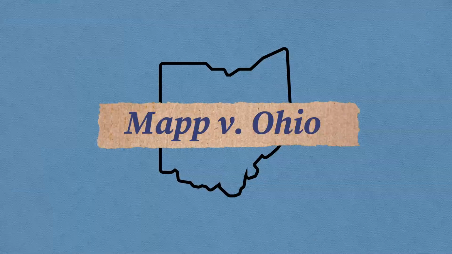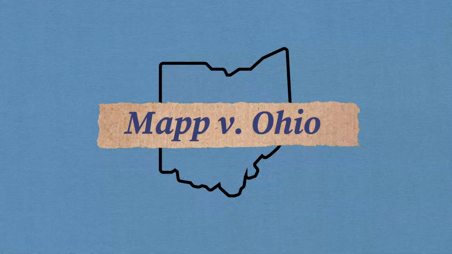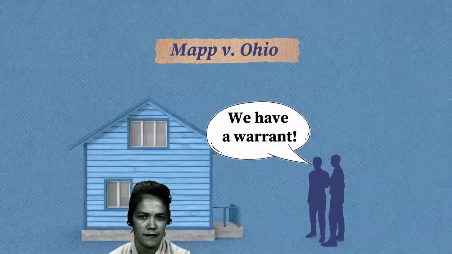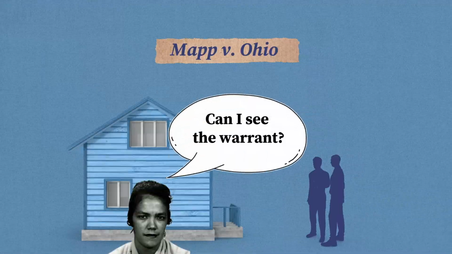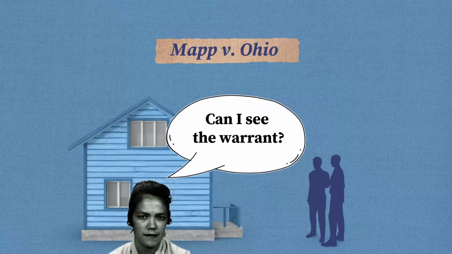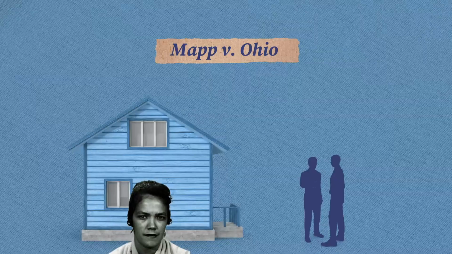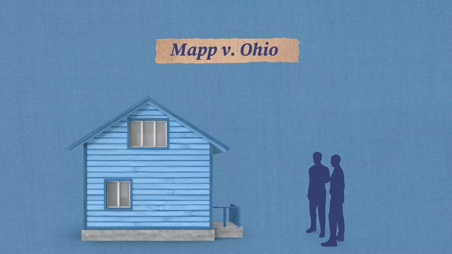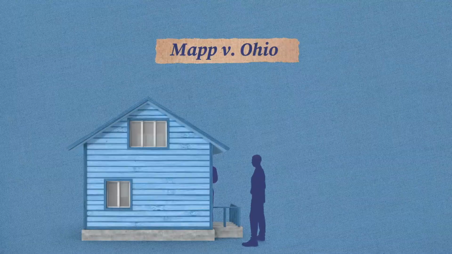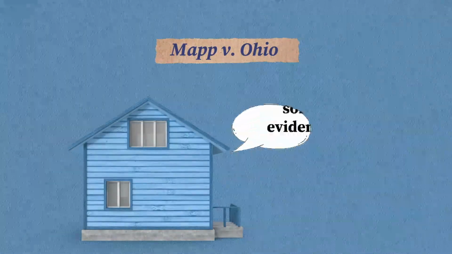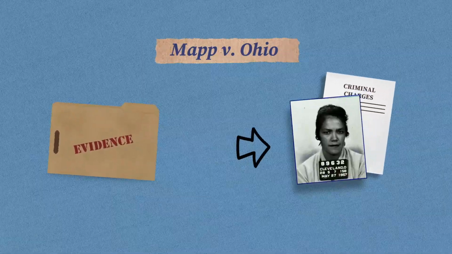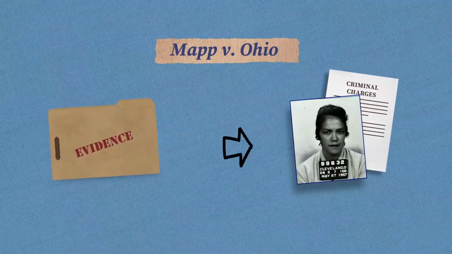Mapp versus Ohio involves a search of a house that was owned by a woman named Dollree Mapp. They appeared at her home and they claimed to have a search warrant, and she asked them for the search warrant, and they realized, well, we actually don't have a search warrant. They pretended to have a search warrant. She grabbed it from them and she ran into the house. They chased in after her. They ended up searching the house and finding evidence not directly implicating her, but nonetheless that led to charges against her. And the question in that case was whether the exclusionary rule applies to the states.